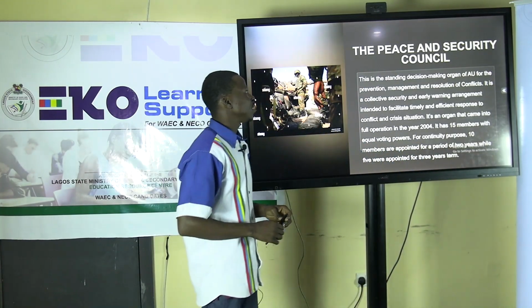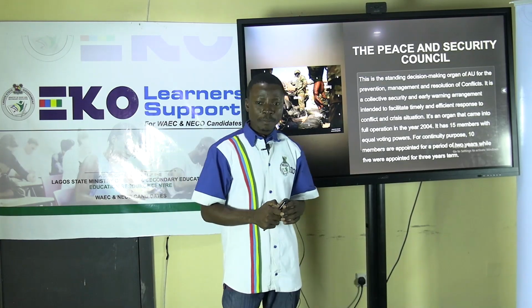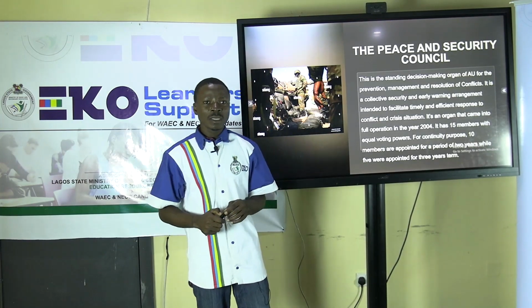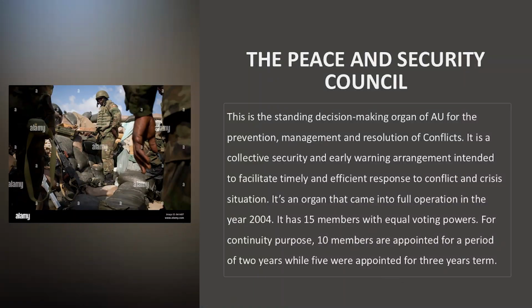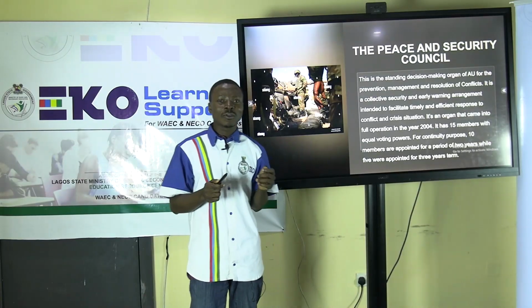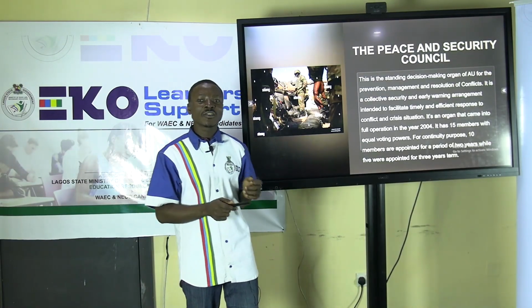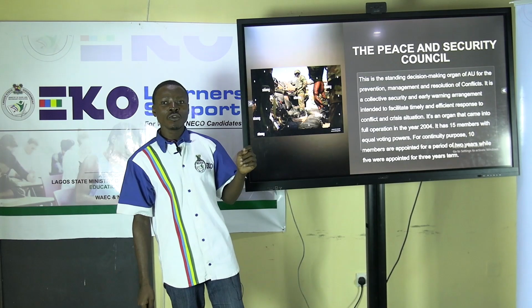Also, we look at the Peace and Security Council. The Peace and Security Council of the AU can be equated to the Security Council of the United Nations, as we all know. This is the standing decision-making organ of the AU for the prevention, management, and resolution of conflict within African states. And this organ came into operation in the year 2004, which is important to know, was after the transformation of the organization from OAU to AU.